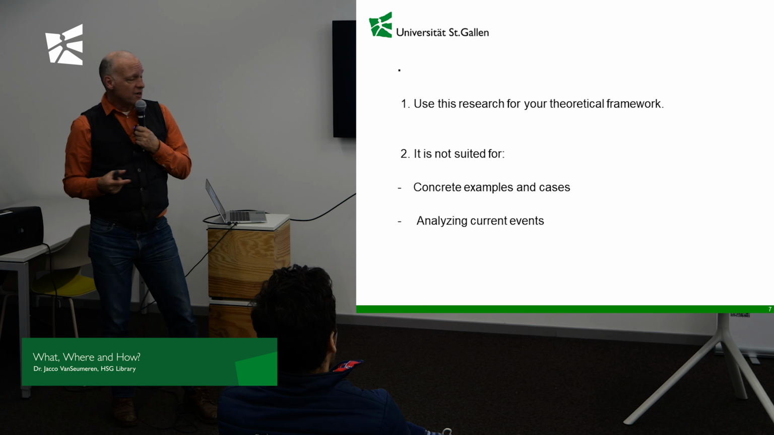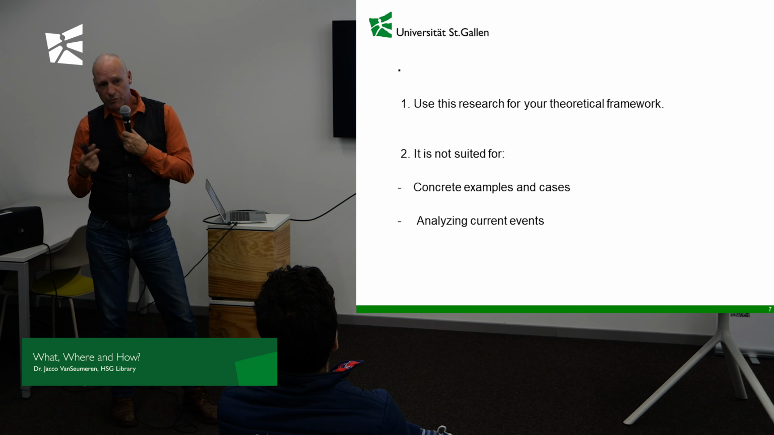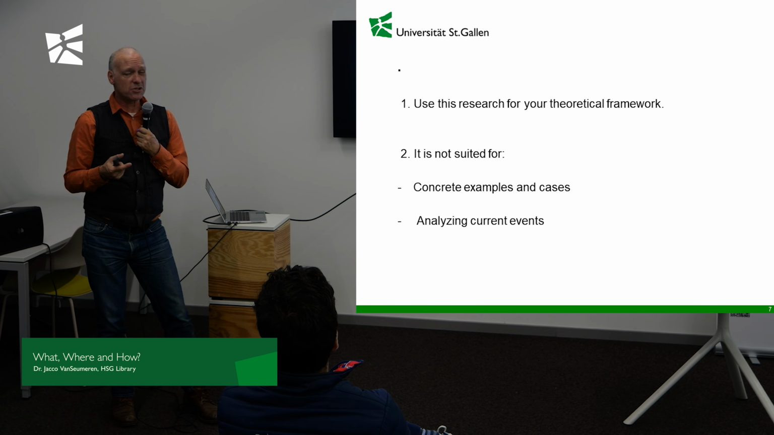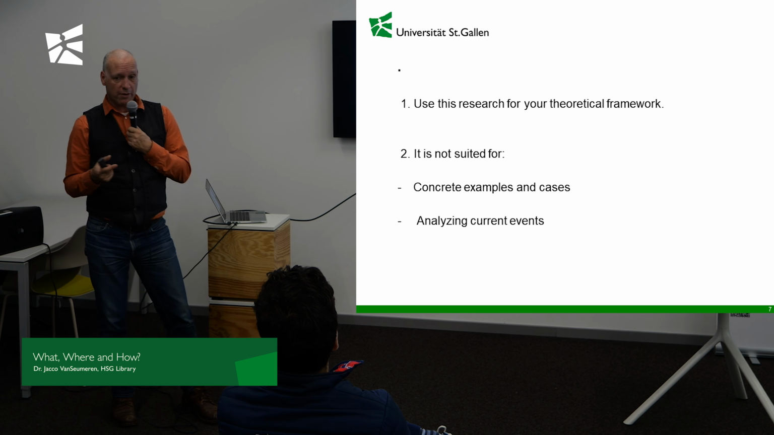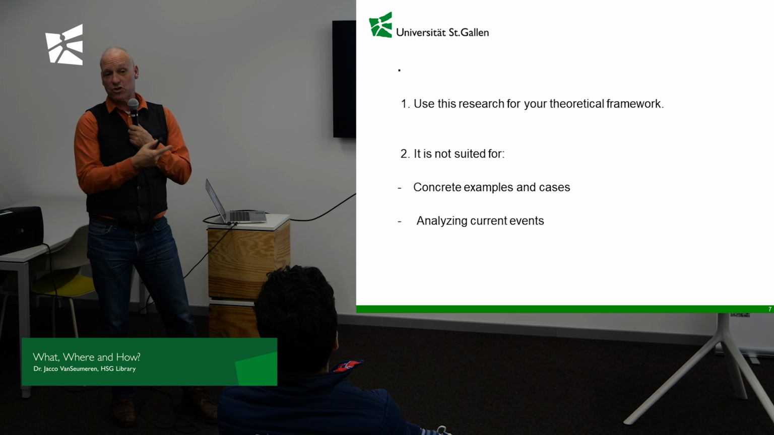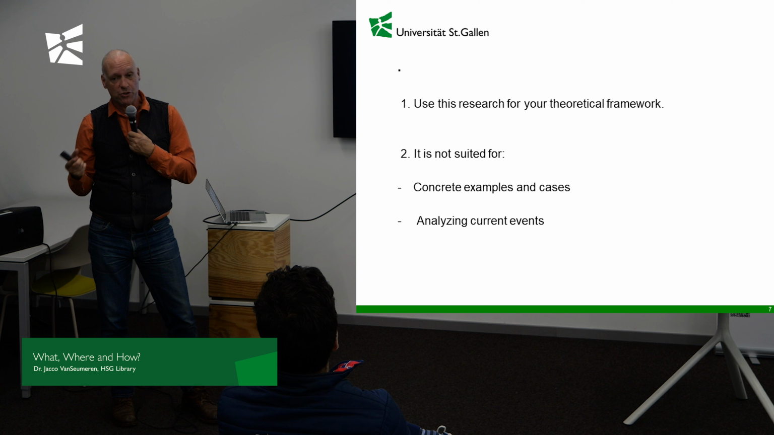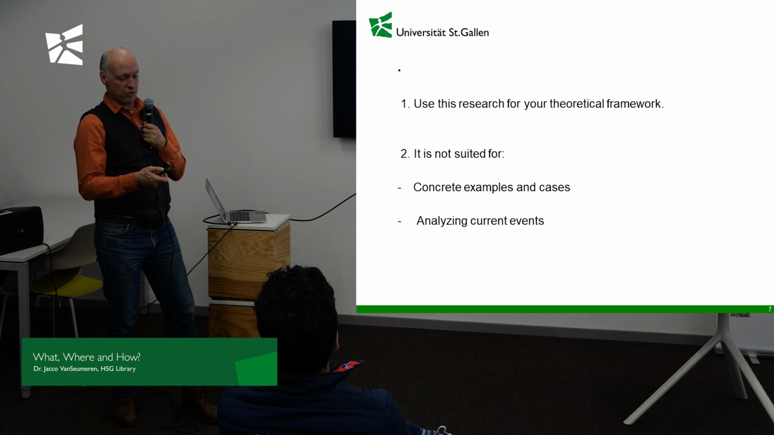Peer-reviewed journals are not very good for analyzing current events, and that has to do with the peer review process. It takes usually 2 to 3 years to get a paper published in a peer-reviewed journal. So if you're writing on, say, campaign financing of the current elections in the United States, you won't find it here. What you do find is general information on campaign financing, stuff that happened in the past, and then you have to apply it on the current situation.